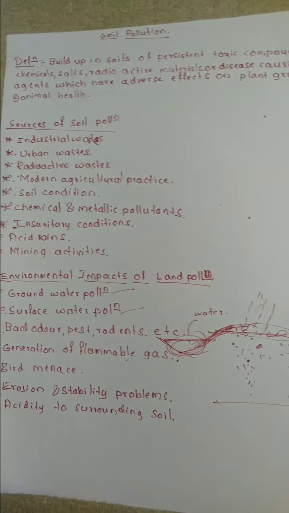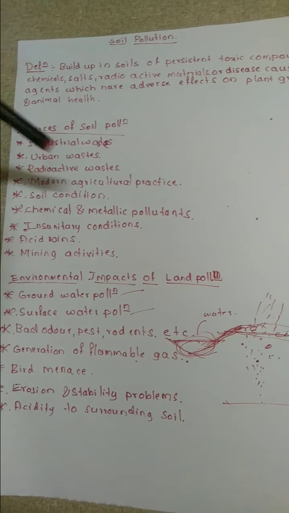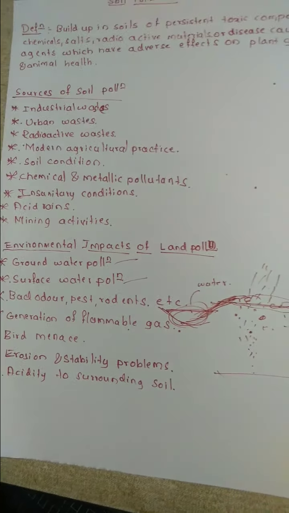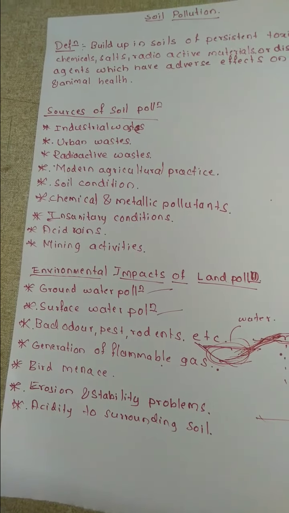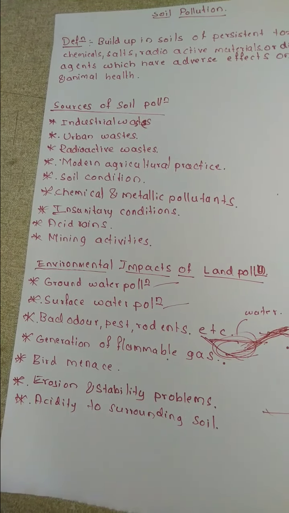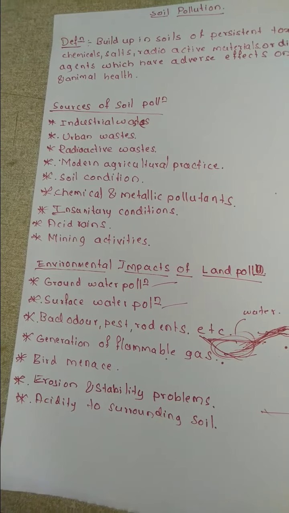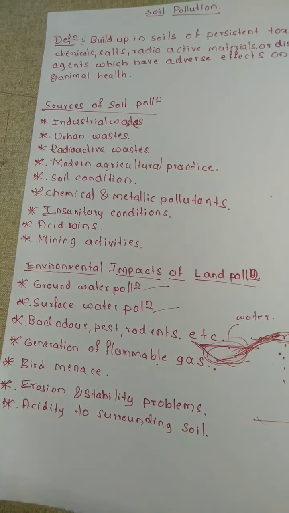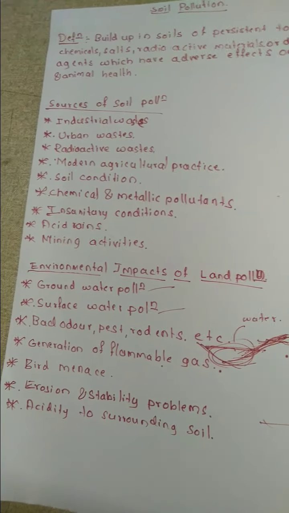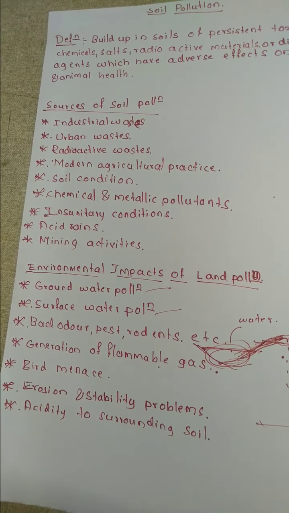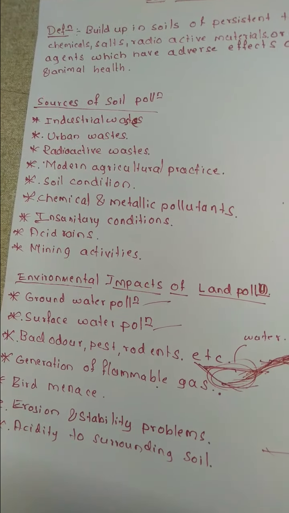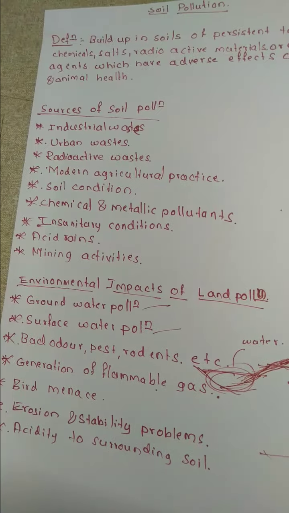Then we have sources. In this we have studied industrial waste, urban waste, radioactive waste, then soil condition, chemical and metallic pollutants, insanitary condition, acid rain, mining activities, all these we have discussed in detail. Then environmental impact: groundwater pollution, surface water pollution, bad odor, generation of flammable gas, bird menace, erosion and stability problems to the surrounding soil, then acidity to the surrounding soil. This is how it is going to create a problem.